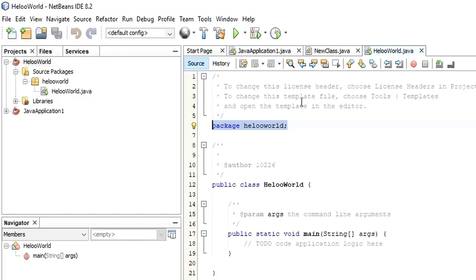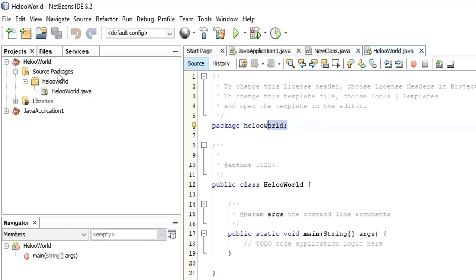So this package will act as a header file, just like in other programming, #include stdio.h supports input and output. In Java there are different types of packages which can support each of the operations. So this package is helloworld by default, but if you want to create a different package, you can.